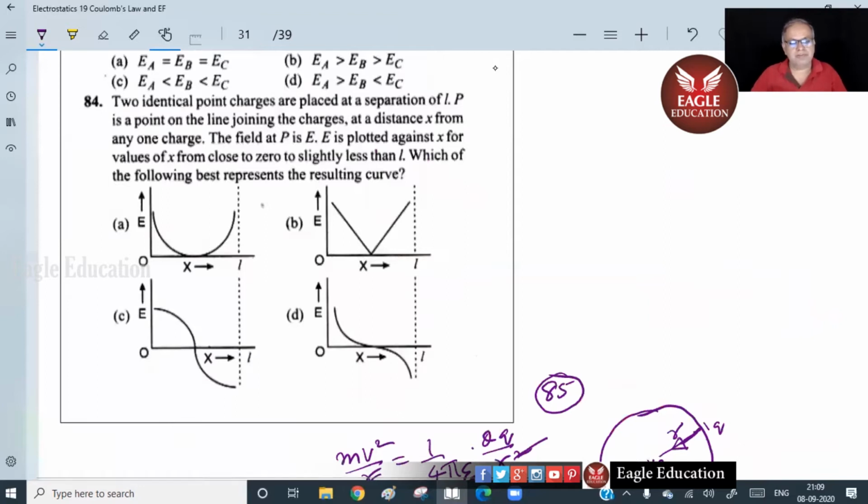84. Come on. Two identical point charges are placed at a separation of L. P is a point on the line joining the charges at a distance x from any one charge. The field at P is E. E is plotted against x for values of x from close to 0 to slightly less than L. Which of the following best represents the resulting graph? Tell me.